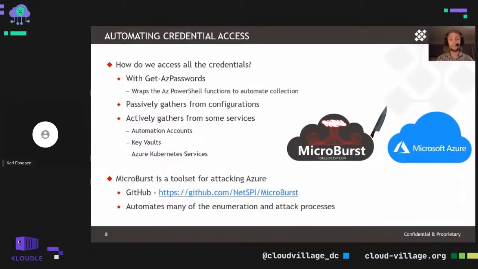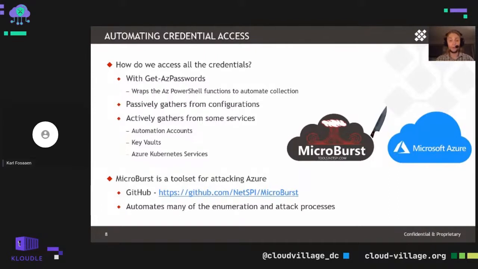It really wraps the AZ PowerShell functions to automate that collection and just actively and passively gather passwords from different services within a subscription. More of the active stuff we'll talk about with things like automation accounts where we have to upload a malicious runbook, but the passive configuration gathering is usually just 1 or 2 lines of PowerShell to say, grab a publishing profile from app services.